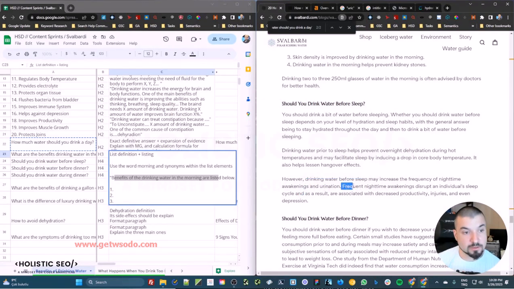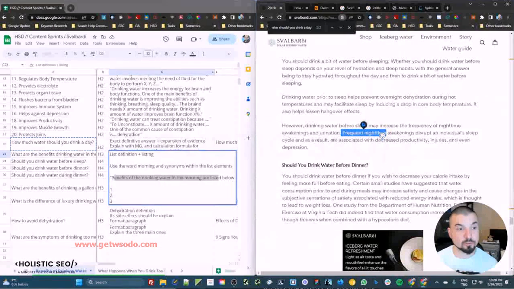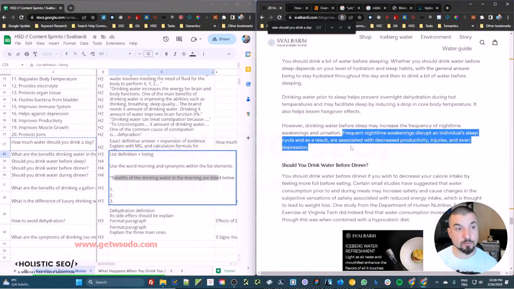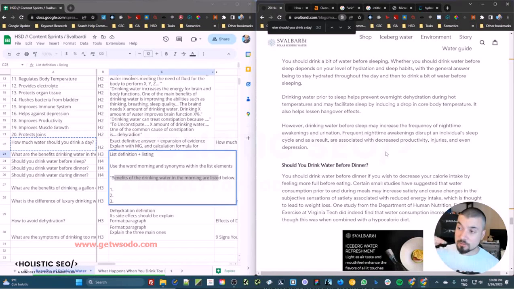Then we give this section, frequent nighttime awakening, which means that drinking water before sleep is a cause for this, and this is a cause for this. There is a chain of reason in this section, but we don't go further. We don't define this. We don't talk about treatment of this. It just ends there. We directly return to the water context one more time. If you continue from here further, it means that we are actually diluting the context and breaking the contextual hierarchy and the vector. That's why using generative AI sometimes is hard, because you ask one thing and it gives like 30 other things, and some of these 30 other things won't be relevant that much.